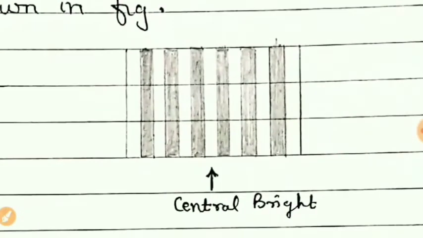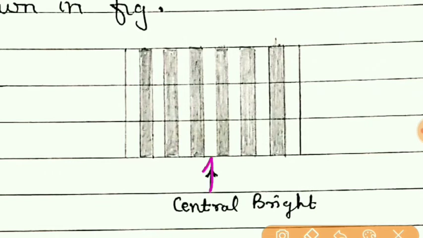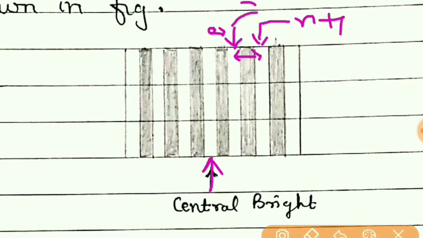Once again, in this figure, if I say this is the central bright fringe, whose distance on the screen will be 0, and on this side if I take n equal to 1, then I'll get this bright fringe, and if I take n equal to 2, then I'll get the second bright fringe. So the distance between this first and second bright fringe will give me the width of a dark fringe. So here this is n plus 1 and this is n.